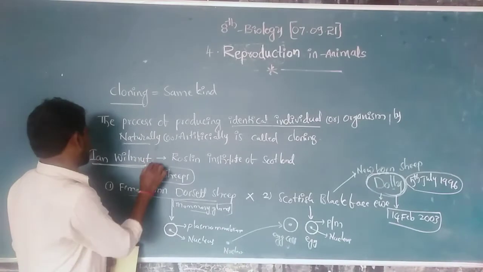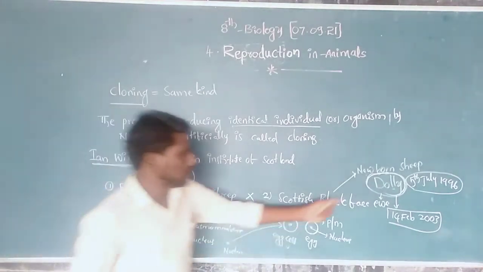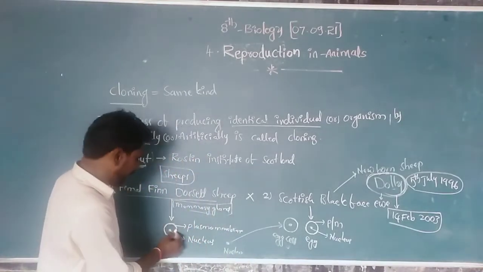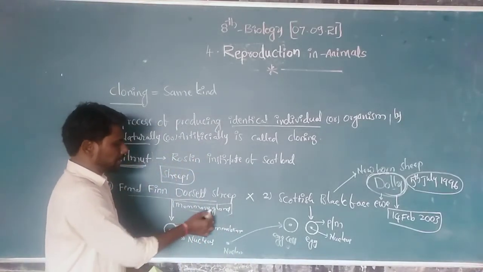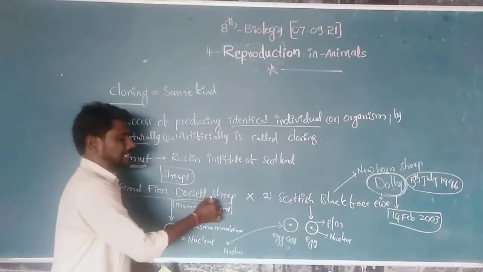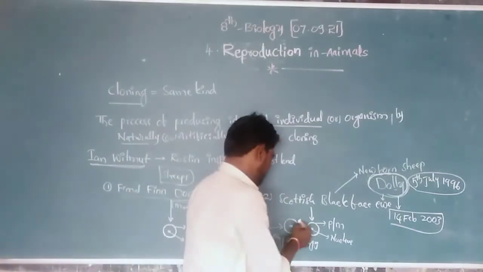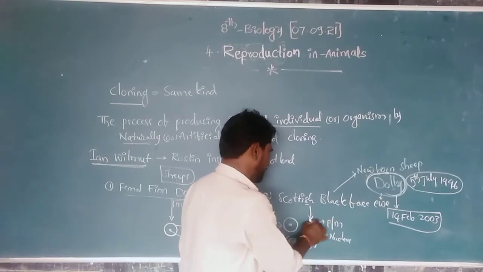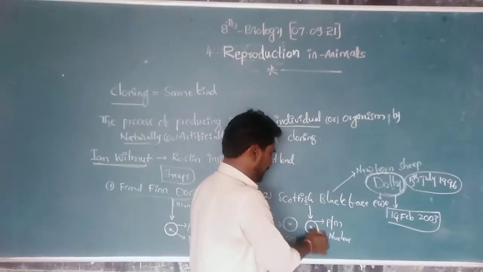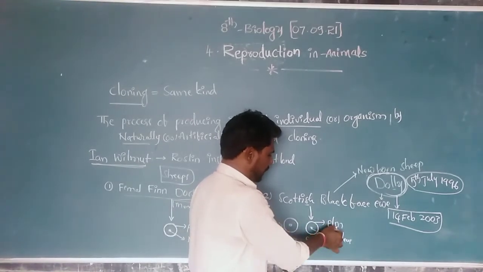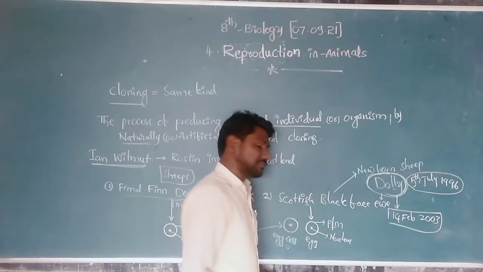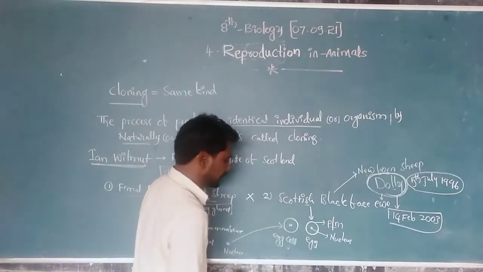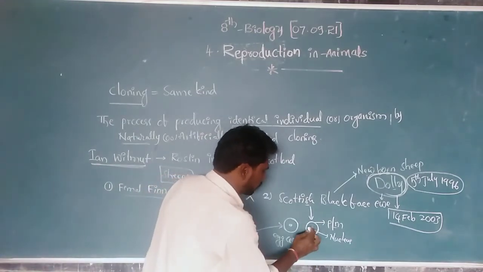How did the scientist Ian Wilmot clone the animal Dolly? First of all, he collected a cell from the mammary gland of the female Finn Dorset sheep. Then, from the second sheep, the Scottish blackface ewe, he collected an egg cell. The egg cell has the plasma membrane and the nucleus. After collecting the two types of cells, he removed the nucleus from the egg cell.